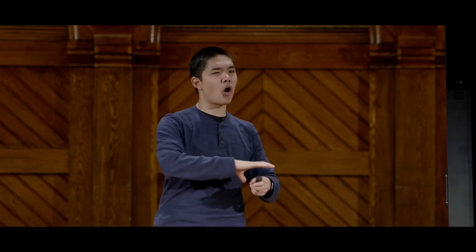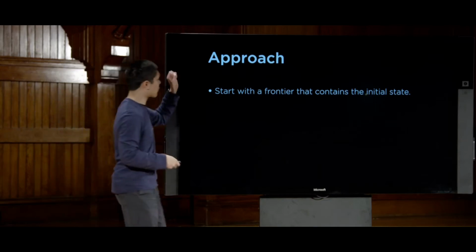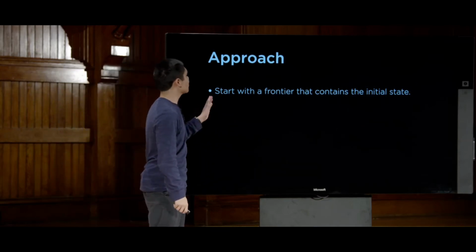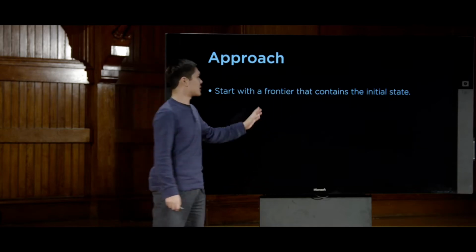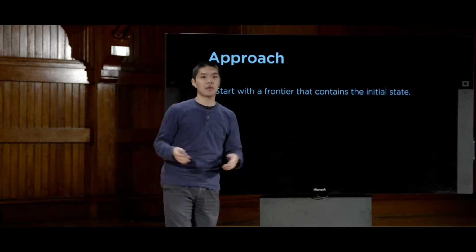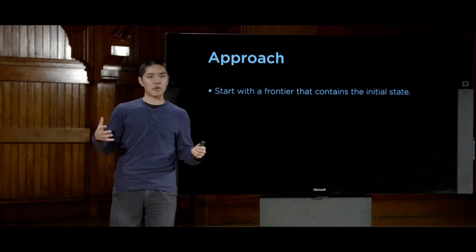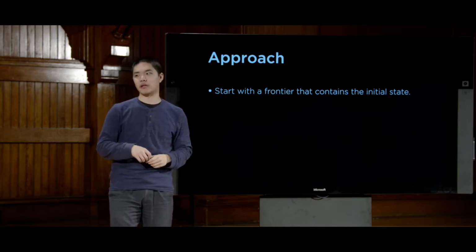And we're going to consider all of the available options to be stored inside of a single data structure that we'll call the frontier. The frontier is going to represent all of the things that we could explore next that we haven't yet explored or visited. So in our approach, we're going to begin the search algorithm by starting with a frontier that just contains one state. The frontier is going to contain the initial state, because at the beginning, that's the only state we know about. That is the only state that exists.